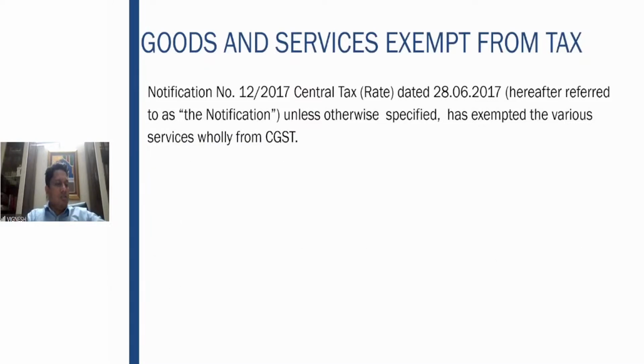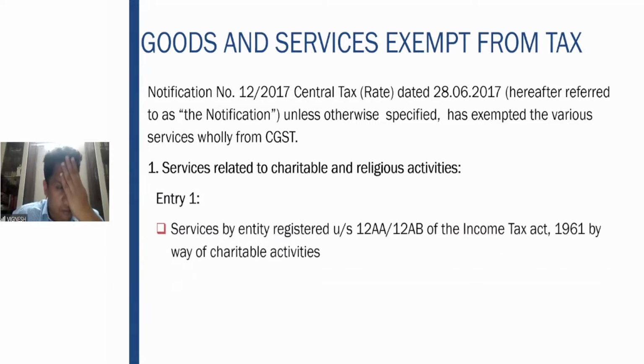Now we come to the services. This is the notification. It's preferable for you to remember this notification: Notification 12/2017, dated 28th June. It has given multiple services which are exempted wholly from GST. So what we will do is the same way as it is given in your study material. We will see section wise. That is, first services related to charitable and religious activities. Then we go to healthcare services. Then we also cover education institutions. And then we go to multiple other things. Fine. So these are some of the services which are given.